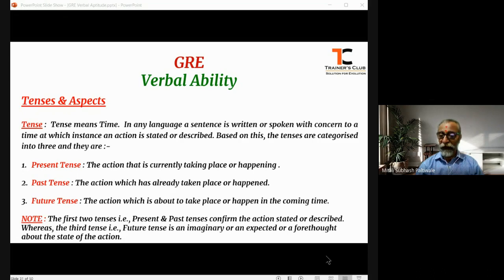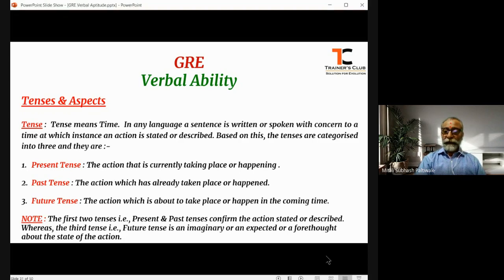It is a faith, a ray of hope that every one of us has that this action is going to happen in the coming time. That's what the future tense is. Also, we can say that the future tense is the extended form of the present tense. Whatever you want to do now, you extend or postpone to the coming time. That is what the future tense is.